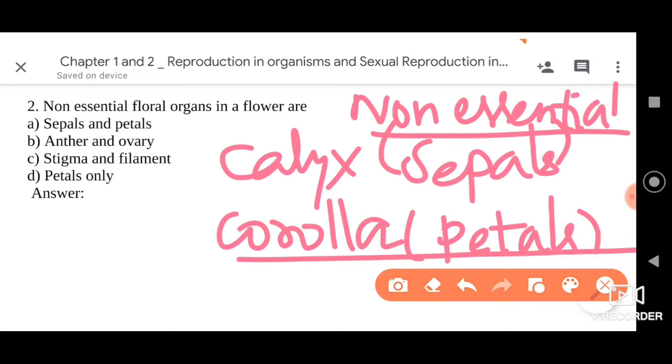So in the given options, non-essential floral organs in a flower are, is the question. The direct answer is the sepals and the petals, or we can say calyx and corolla. Anther and ovary are the reproductive parts, so we cannot go by that option. Stigma is a reproductive part. Filament is also a reproductive part. They have given the last option as only petals, so all those three cannot be. Petals and sepals together are non-essential floral organs in a flower. So you have to go for option A. That is your right answer.